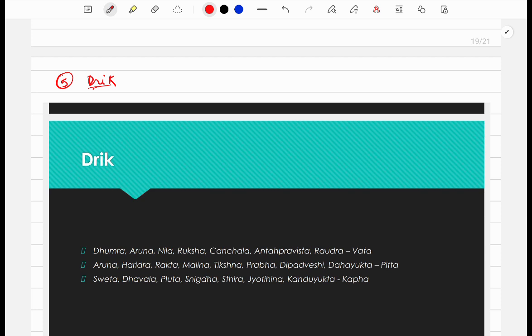So if the eyes of the individual is dhumra, arun, neel, ruksh, chanchal, antah pravishta, raudra, then all these things will give this thing that vata is in dominant state, right? Dhumra means what? Dhumra means smoky, right? Arun is a color, we all know. Neel is also color. Rukshita, we know that his eyes are very dry. Chanchal means that it is not stable.